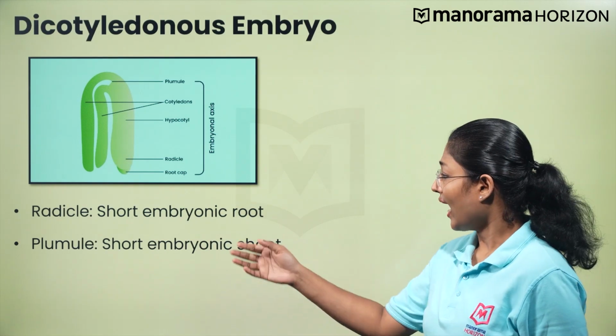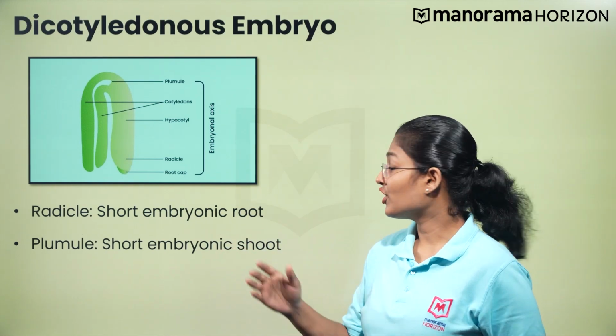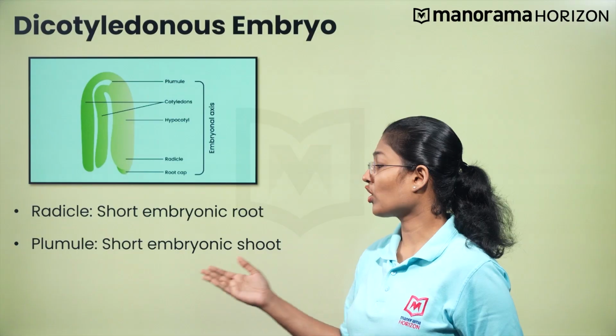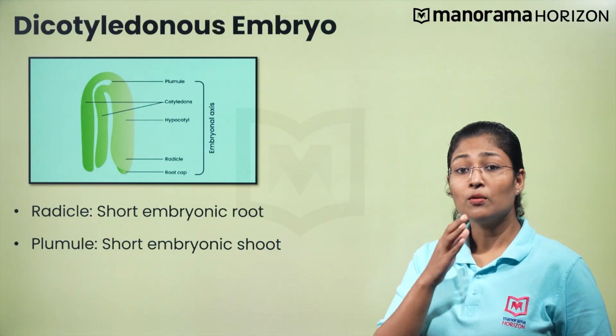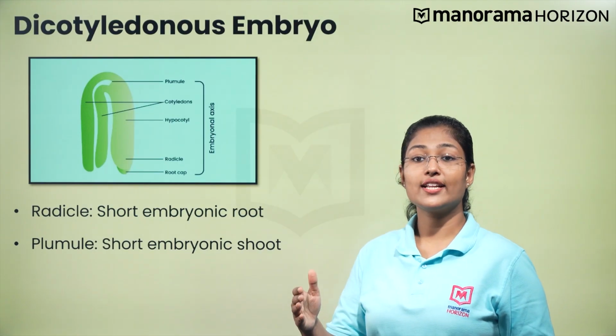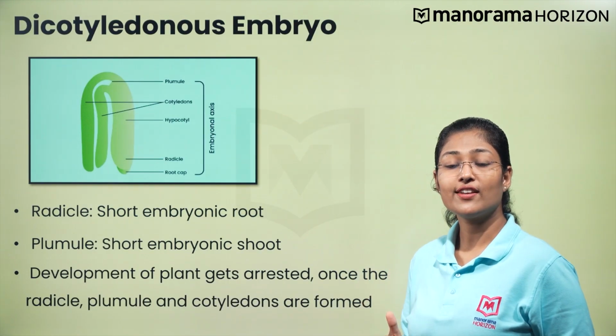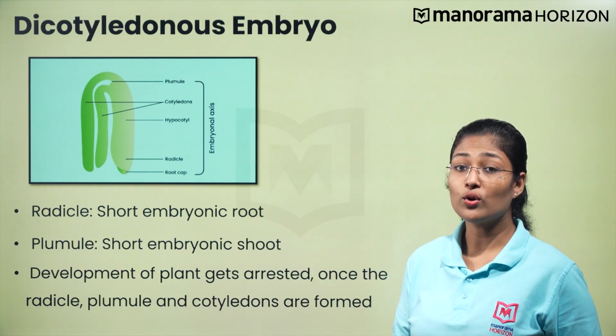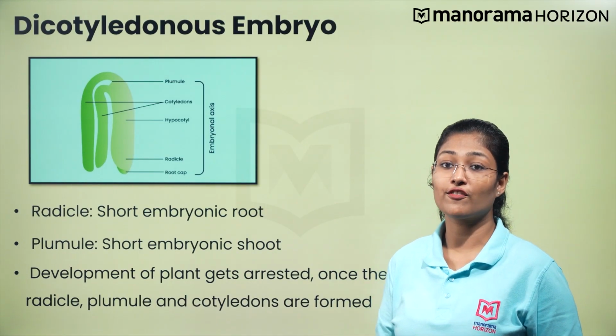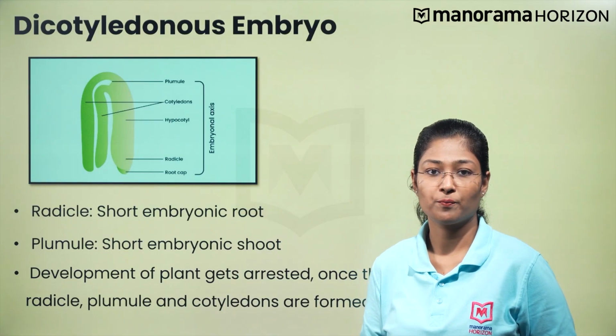The radicle and the plumule are called the short embryonic root and the short embryonic shoot respectively. Once a radicle, plumule and the cotyledons are formed, the development of young plants is arrested. It is resumed only when the conditions are favorable for seed germination.